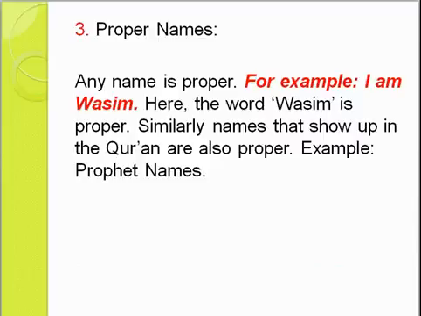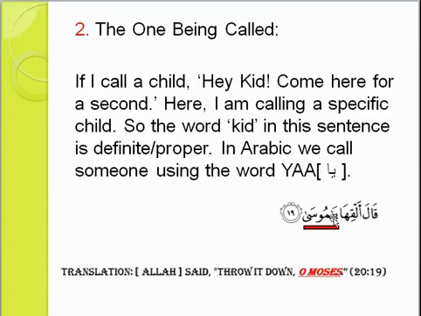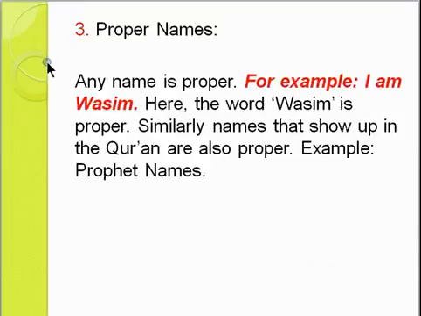The third one. Proper names. It's just very simple. Any name is proper. Like I am Wasim Mahmud Surjo. So there is only one Wasim Mahmud Surjo in this world. So of course I'm proper. I'm not common. Similarly, in the Quran there are names, prophet names, other names. These names are of course proper. So it's very simple, nothing to discuss. If you want to see an example, here's this ayah again, Ya Musa. This word Musa is a name, prophet name, so it's proper. So it's as simple as that. This is the third reason.